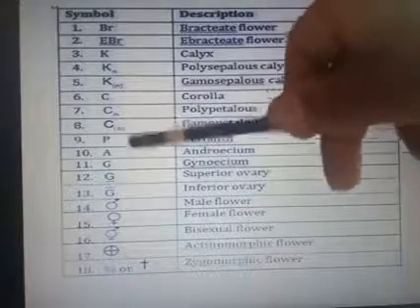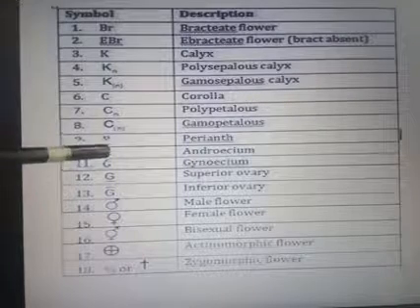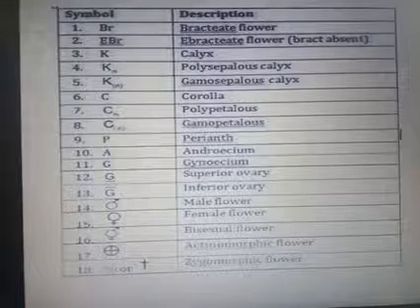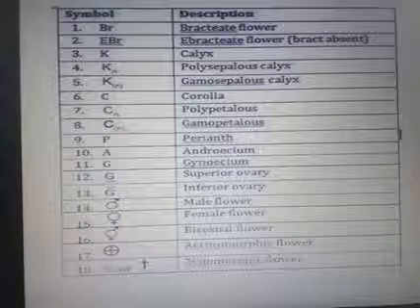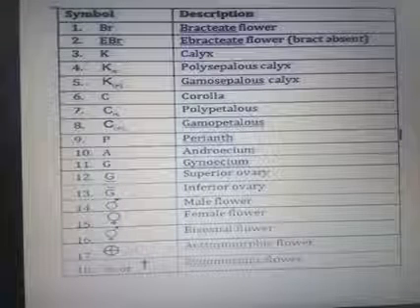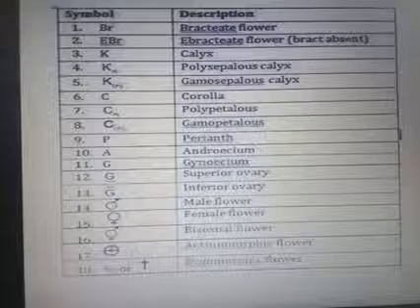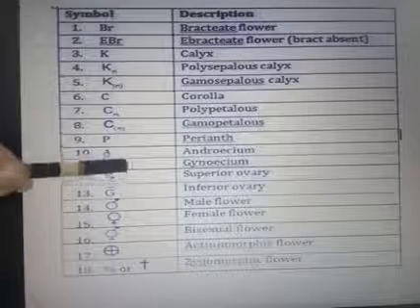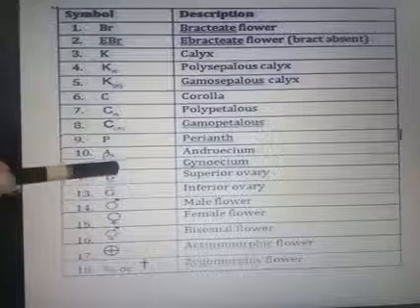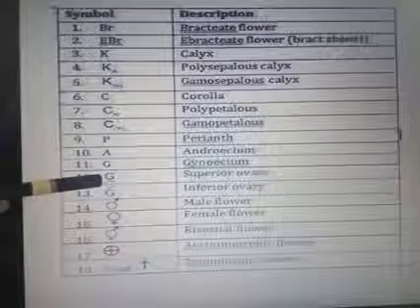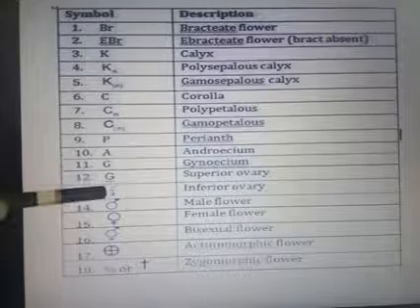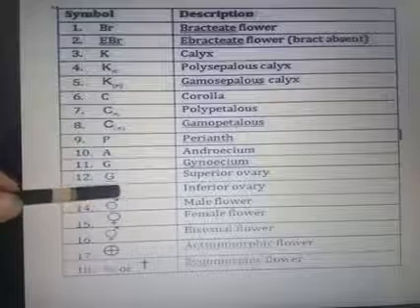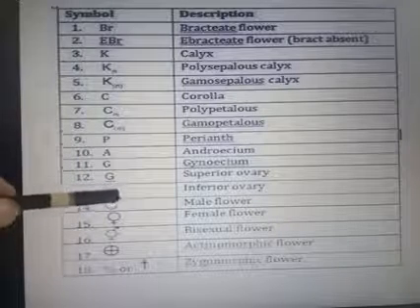P is used for the perianth, A for the androecium, and G for the gynoecium. We studied hypogynous, perigynous, and epigynous ovary. Hypogynous means a superior ovary, so we draw one line below the G. That is the symbol of the superior ovary. The opposite is the inferior ovary. If it is perigynous, we put a line in the middle of the G.